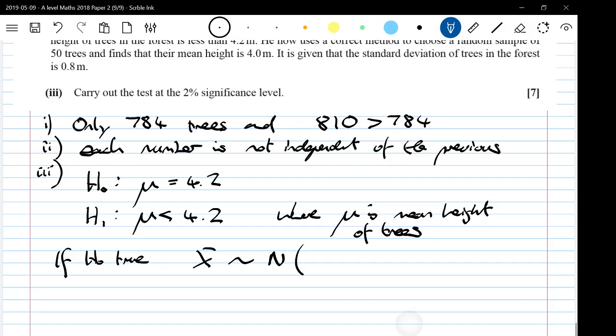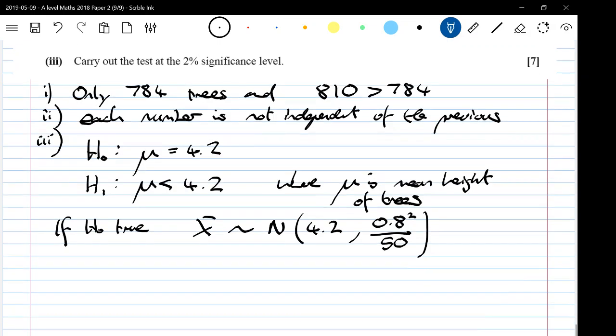The mean is 4.2. Now this is where we need to alter the standard deviation, or the variance. Because it's a sample, we've got the original variance of 0.8 squared, which we're going to divide by the sample size. So that's what we're working with.